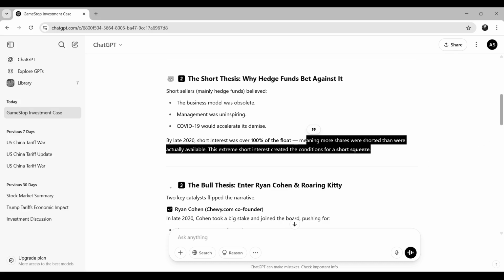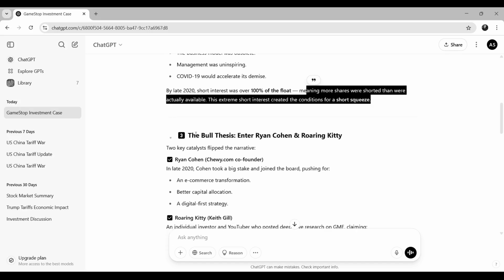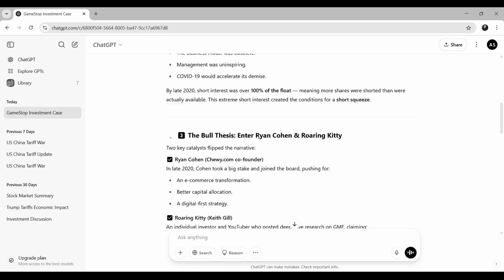Now, what happens next is the bull thesis. This is where people like Ryan Cohen and Roaring Kitty enter. They were the important people in this entire story.